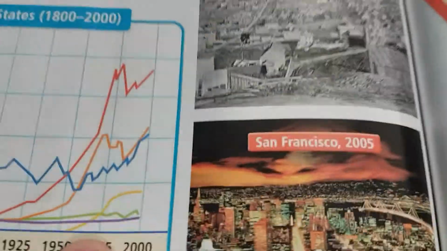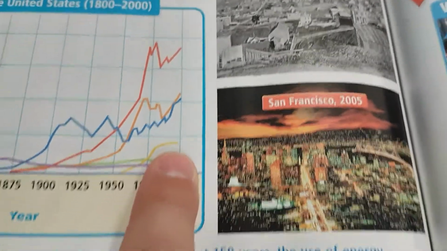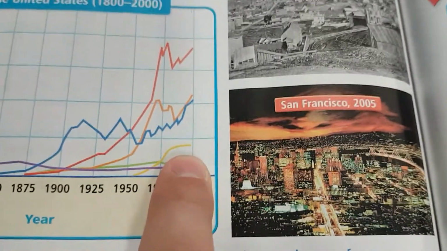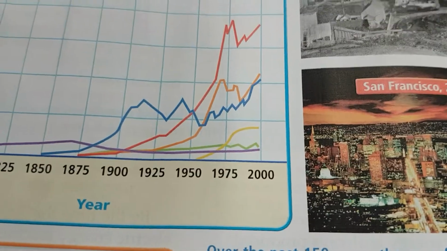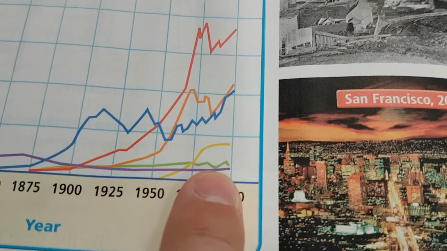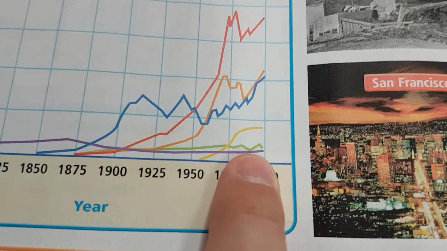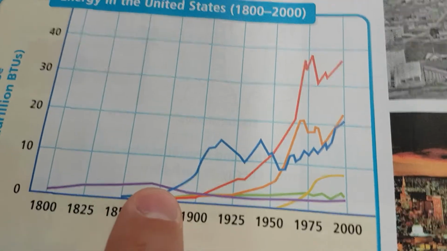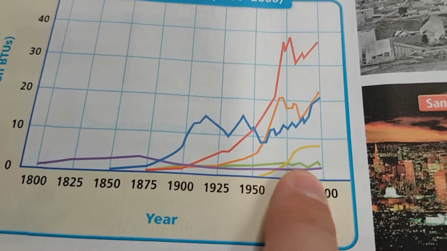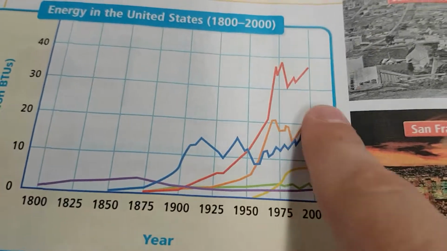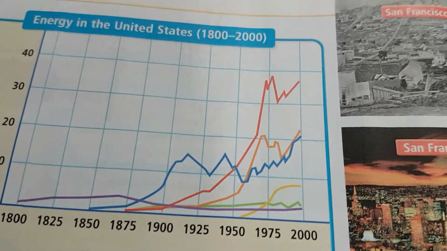Yellow is nuclear. We've invented a little bit, but people are scared of it and it's hard to control, so we haven't used that much. Hydroelectric, there's some, but the problem is it relies on damming up rivers, which hurts the fish in the environment. And then purple is the wood. Well, we used to use wood, and now we just use about the same amount of wood because we figured out how to use alternative forms.